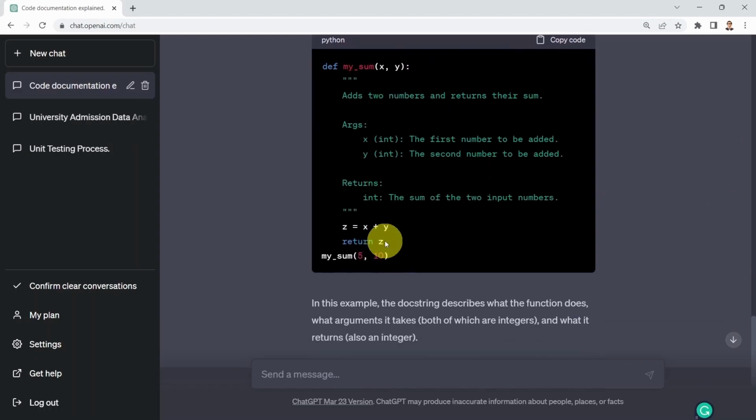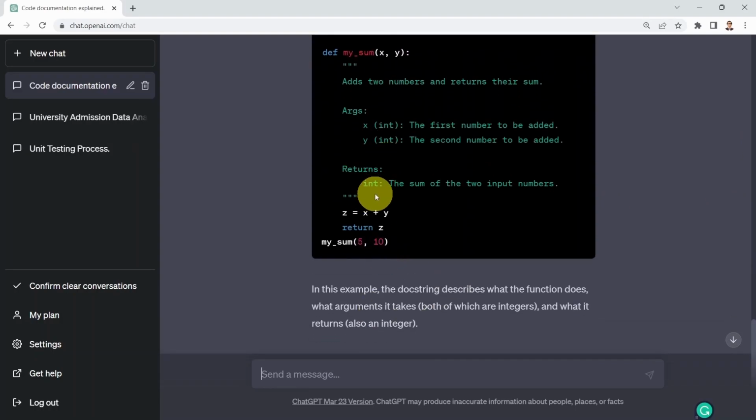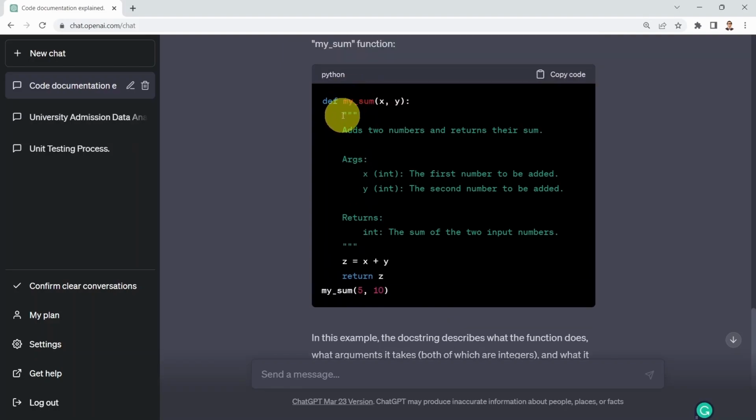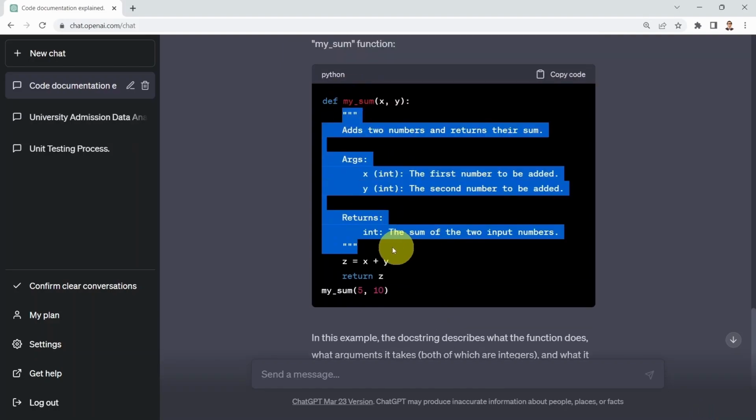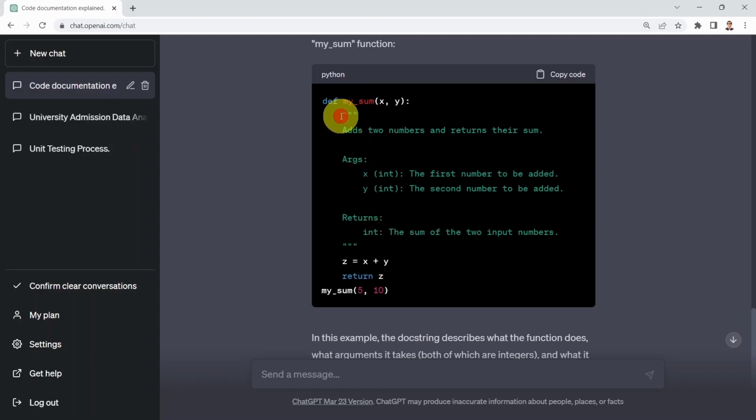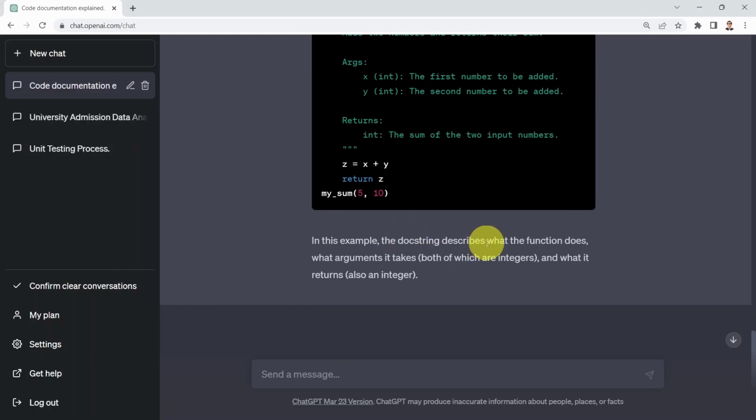So just without anything, ChatGPT just recommended for you that, from a proper documentation standpoint, you need to add these docstrings. Again, you will see the 3 quotation marks here as well, and basically just a quick explanation of what that function does. It's going to tell you, well, adds 2 numbers and returns their sum, and it's going to tell you as well that this function takes 2 arguments, x and y, the data type of those as well, and then returns the sum of the 2 input numbers. Okay, pretty incredible. Without even asking ChatGPT to write the docstring for us, we basically got the answer.